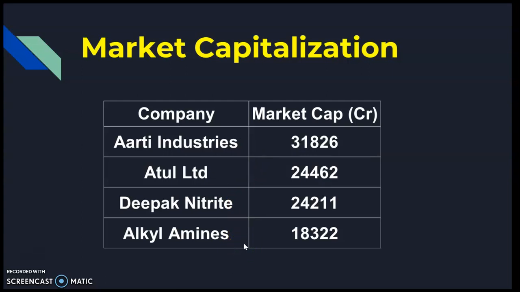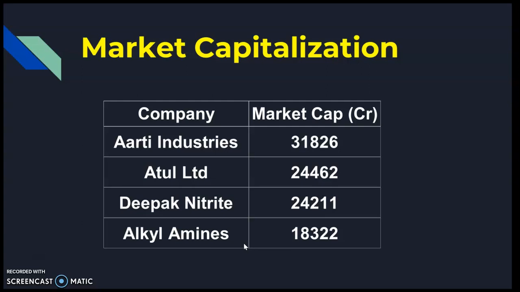When we analyze a sector, or when you want to buy a company from a particular sector, very often we make a mistake. We sometimes buy a company based on the lower P/E value or very high growth ratios like sales growth or profit growth or operating profit margin ratios.